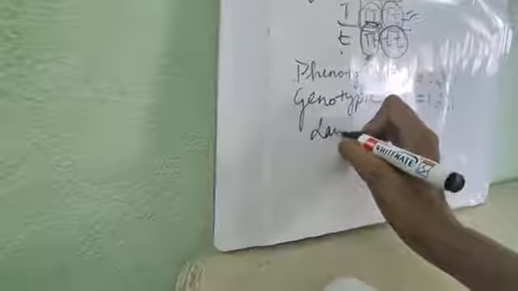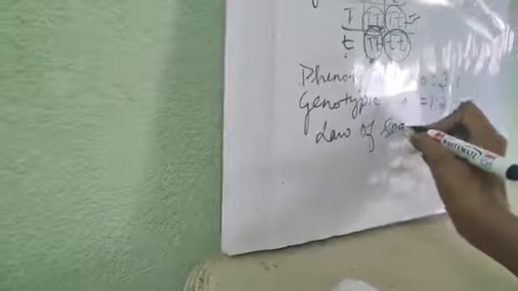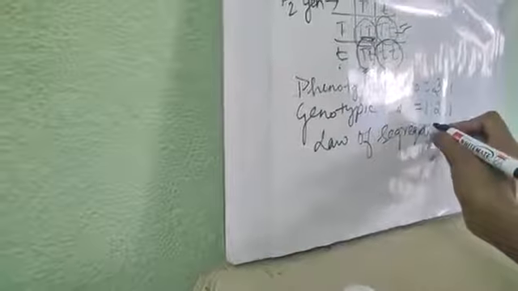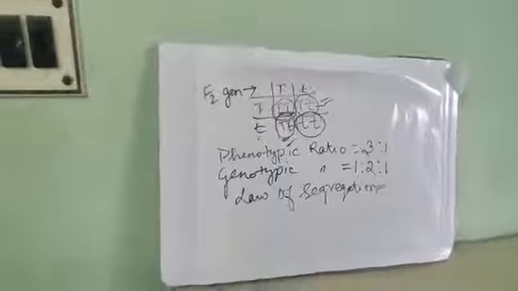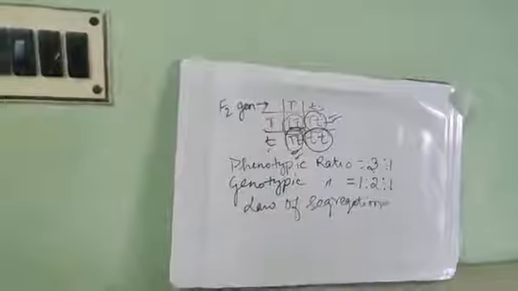Next is, what is the law that can be derived from Mendel's monohybrid cross? The first law of Mendel, that is the law of segregation. The law of segregation has been derived from Mendel's first cross. And this law states that factors for the contrasting character in a zygote do not blend or mix with each other, but they segregate and pass into different gametes, or different offspring.